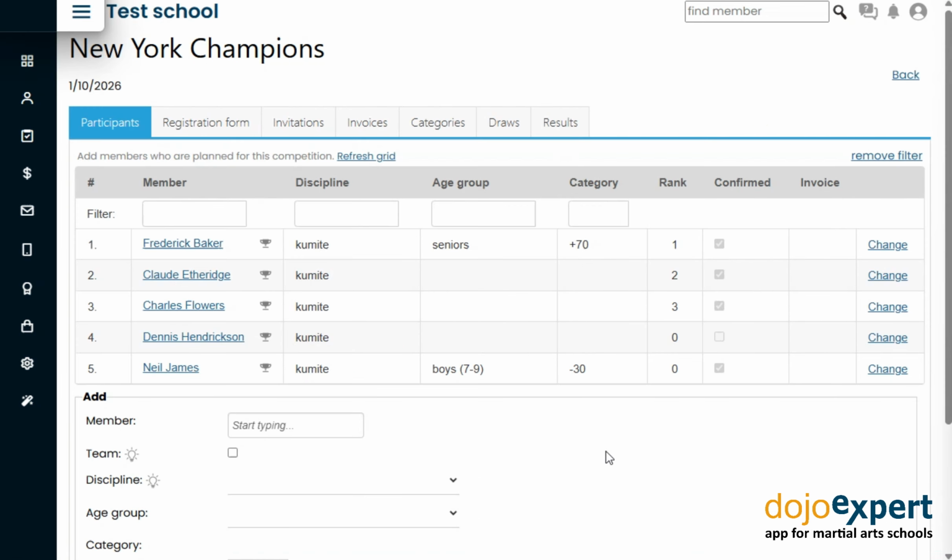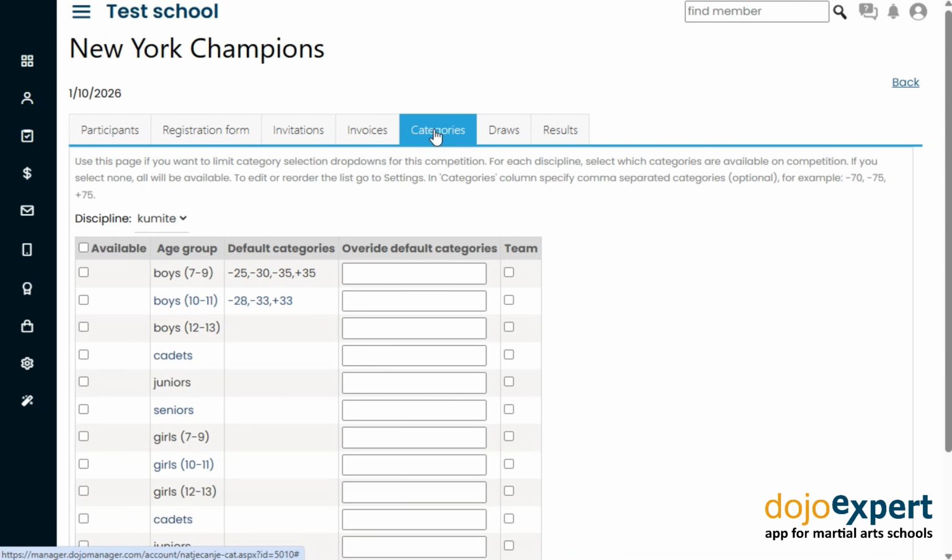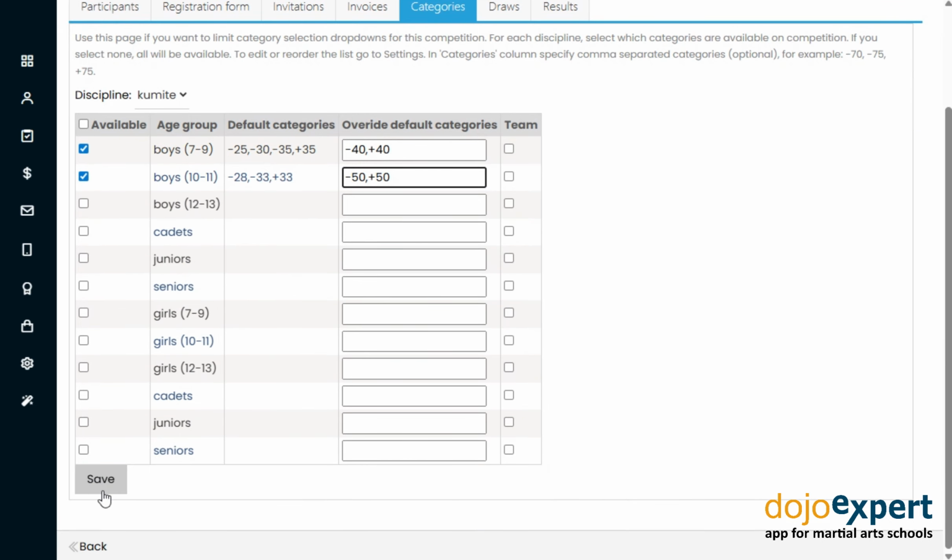Let's show you how. Let's define different categories just for this competition. Click on Categories and for each discipline choose which age groups will be available. Notice that the default categories are listed here and that we can overwrite them. For example, we will put -40 and +40 for the first age group and -50 and +50 for the second. We must not forget to save.